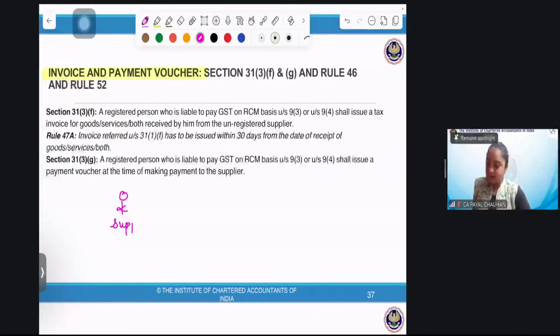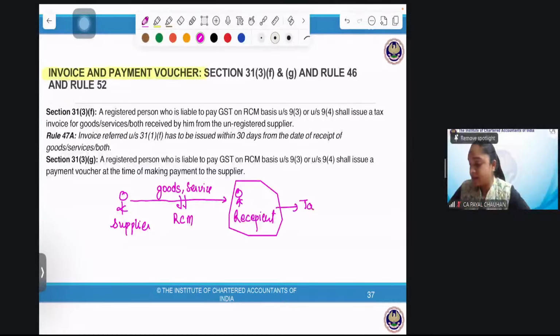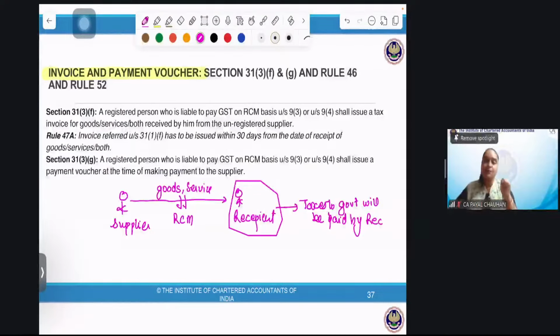See, he is a supplier. He is a recipient. He is availing supply, either goods or service. But the point is, it's mentioned under RCM. That means taxes to government will be paid by the recipient. Everyone, did you understand?